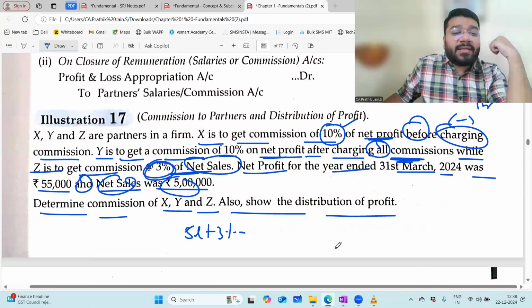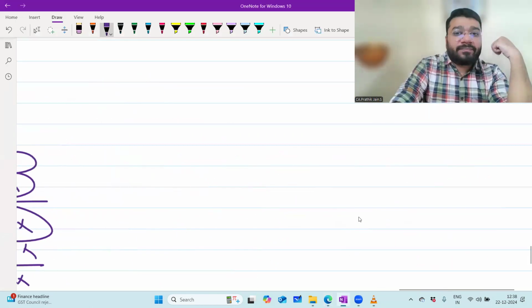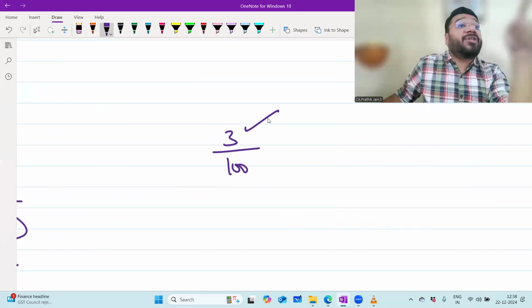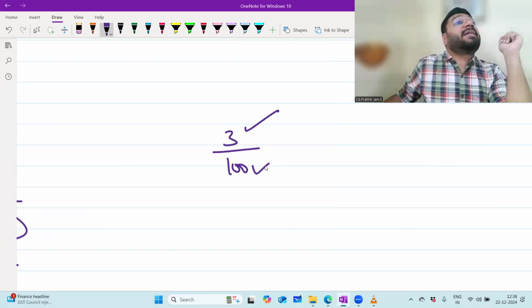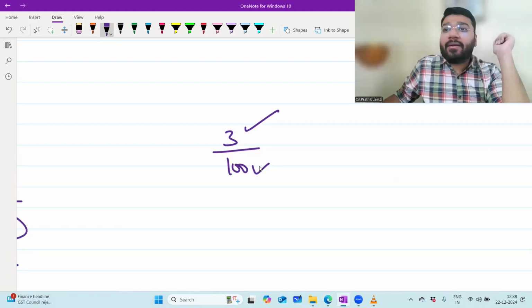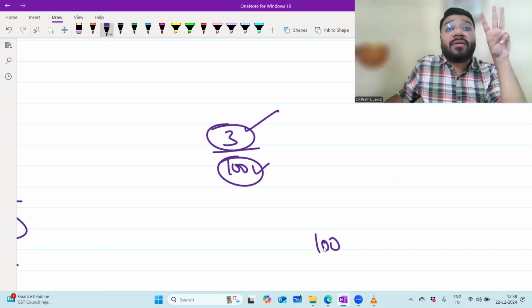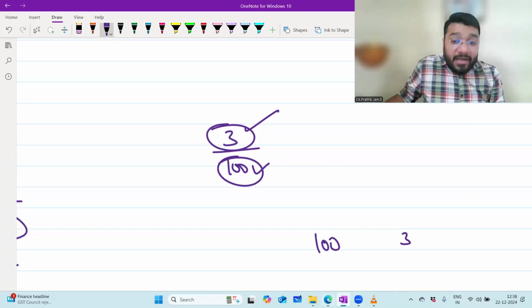No, sir. 3% is the commission. What is the meaning of 3%? 3% means 3 by 100. So 3 rupees is commission for every 100 rupees of net sales. So when my net sale is 100 rupees, what is my commission? 3 rupees.